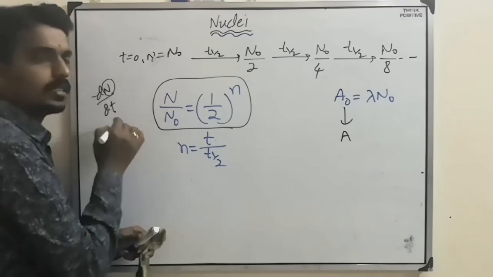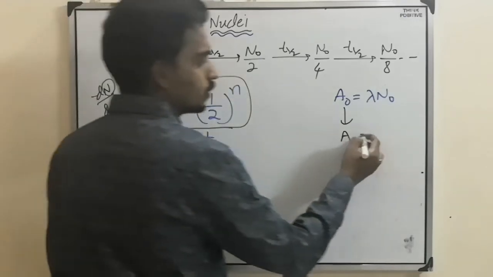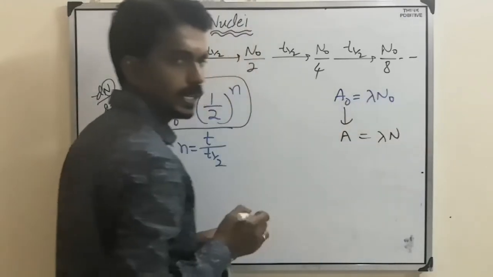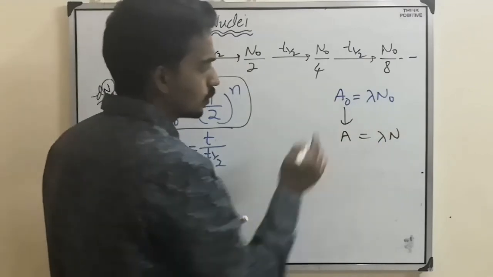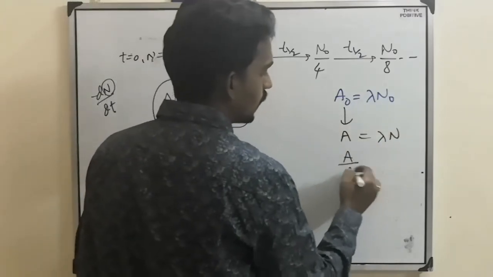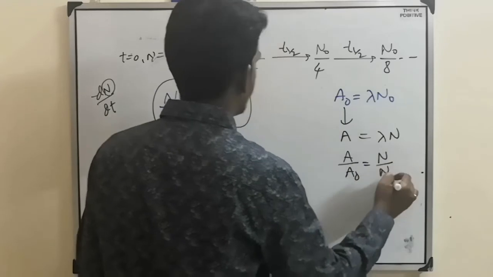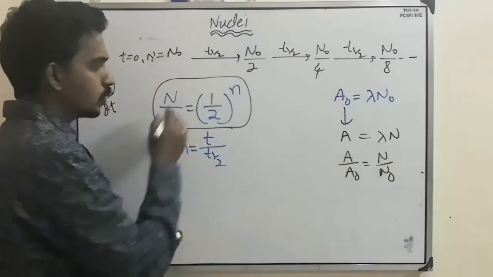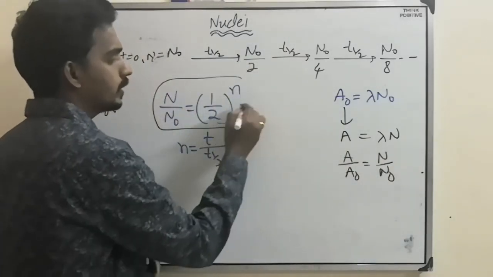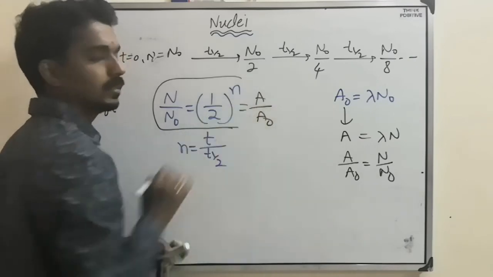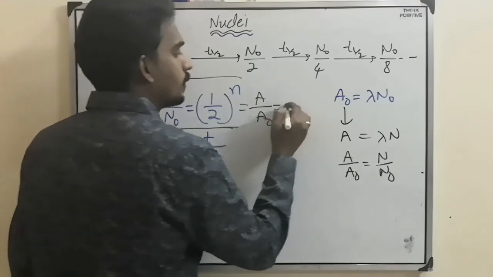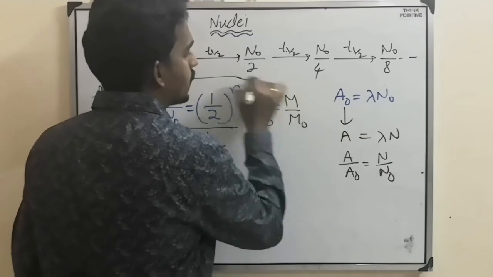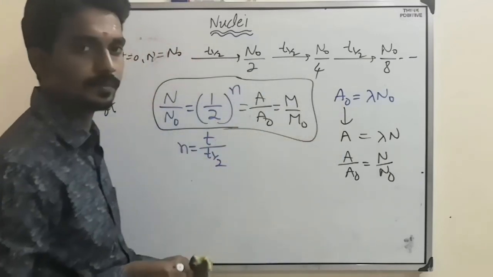As N value changes, activity changes. So it equals lambda N at that particular instant. So A by A naught will become N by N naught, same thing. Even mass also you can write m by m naught.